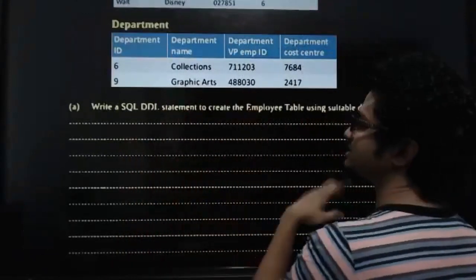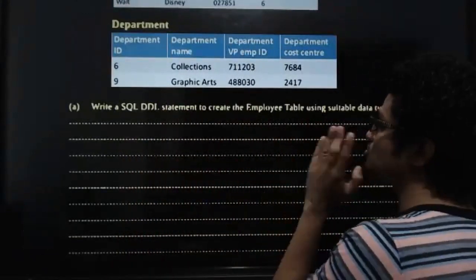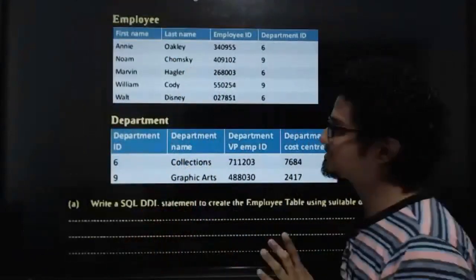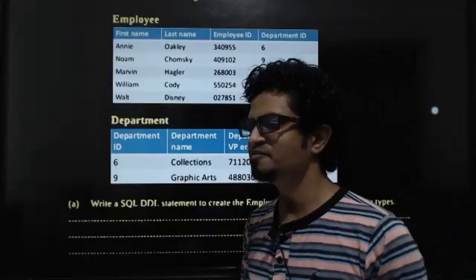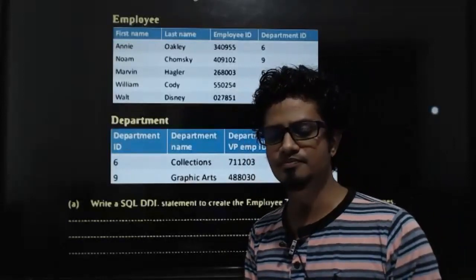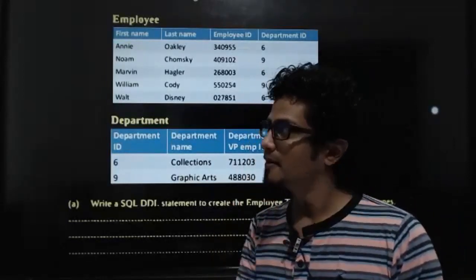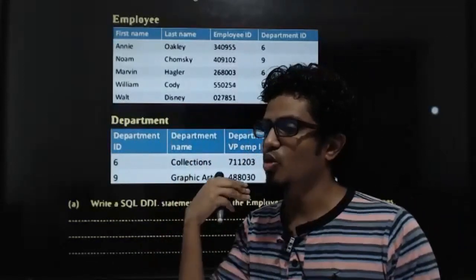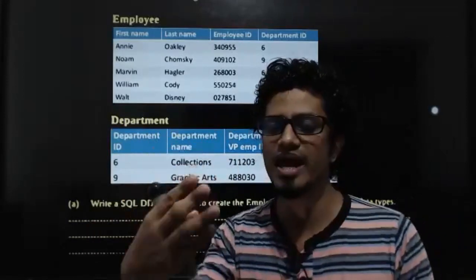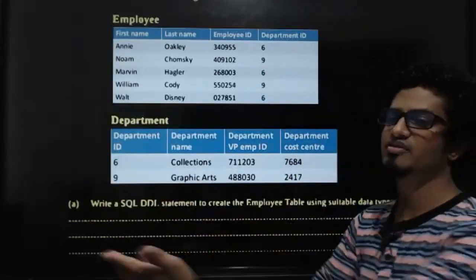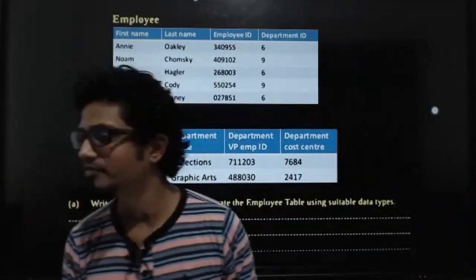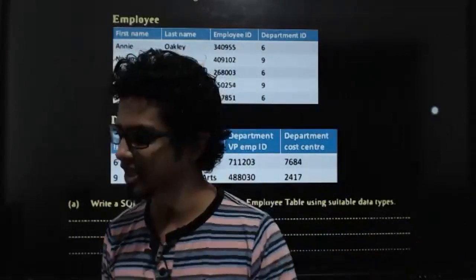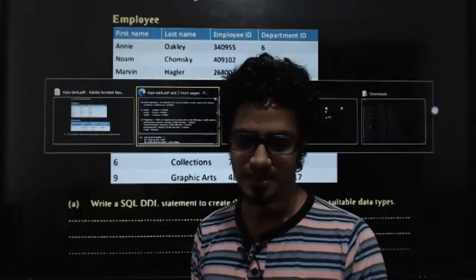Write a SQL DDL statement to create the employee table using suitable data types. Only the employee table. Kids, focus. Only the employee table means, in order to create that table structure, what is the SQL statement that we have to use? Come on, please tell me, everyone in the chat screen. Yeah? Create statement. Awesome. Perfect. So you all can remember, no? Right, good. Happy about that.